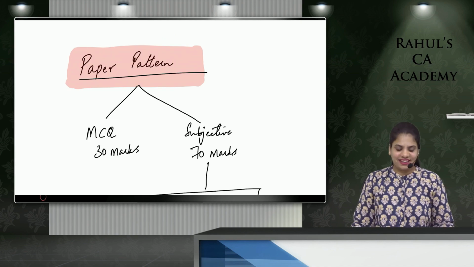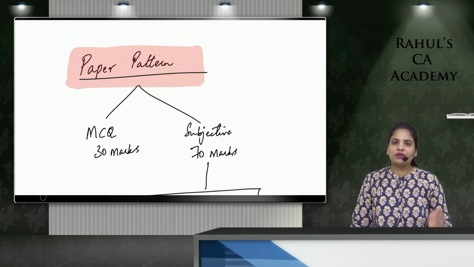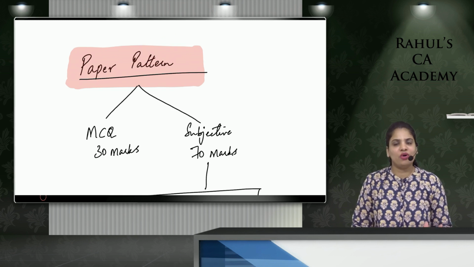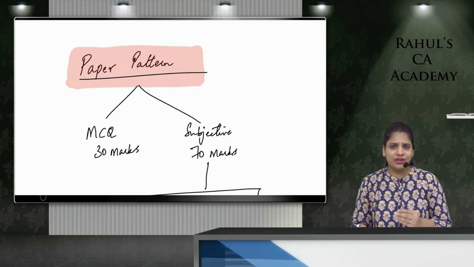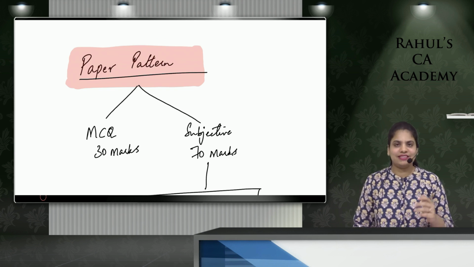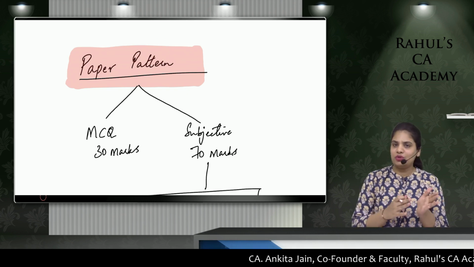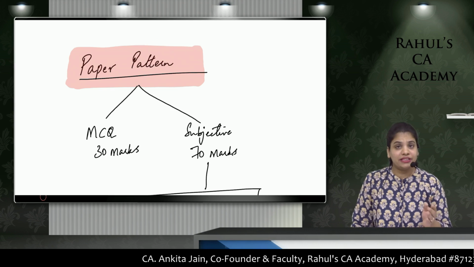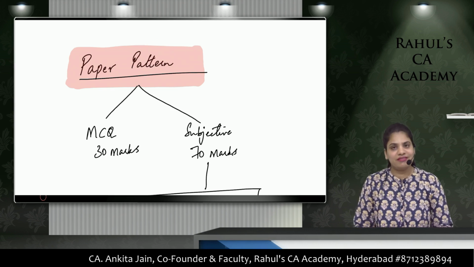Hi guys, in this video I'm going to talk about the topic wise weightage for CA Intermediate Corporate and Other Laws paper. Now before we go into this weightage, I would like to tell you what your paper pattern exactly is. Your paper pattern is divided into two parts, MCQs as well as subjective. MCQs are for 30 marks and subjective is for 70 marks.